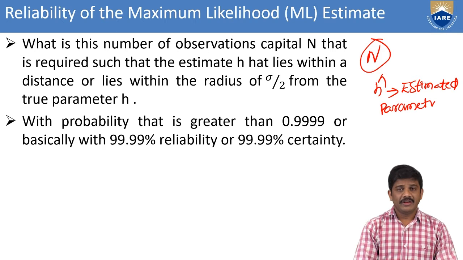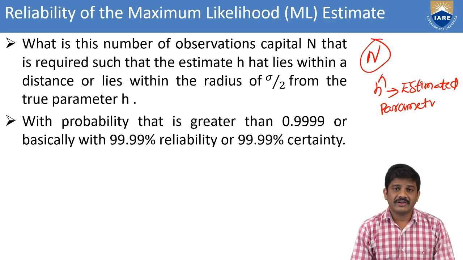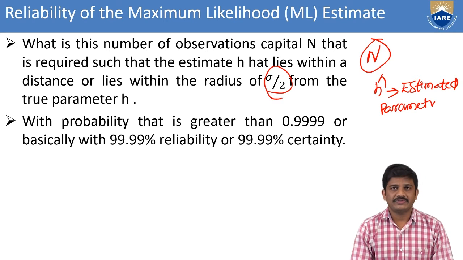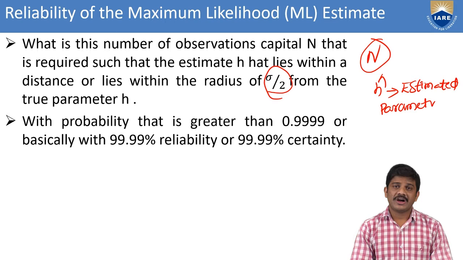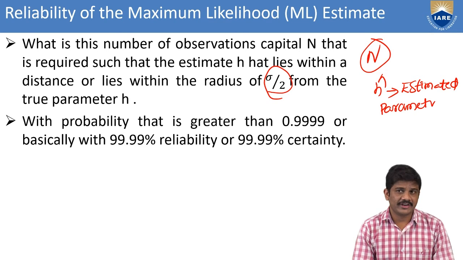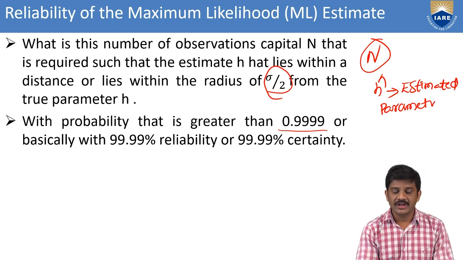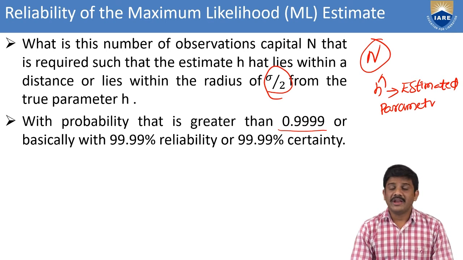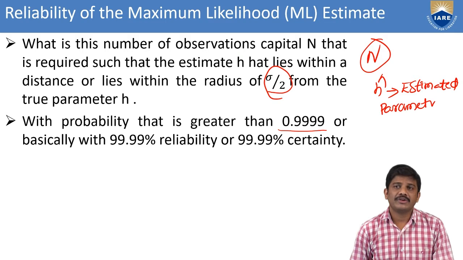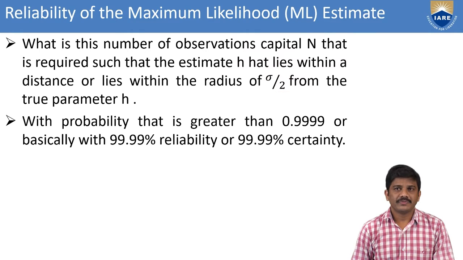If it is within the radius, we go for sigma by 2. That is called the true parameter. Whenever you go greater than the radius, we can say the reliability is 0.999, or also 99% certainty. That is the reliability of the parameters in the maximum likelihood estimation.